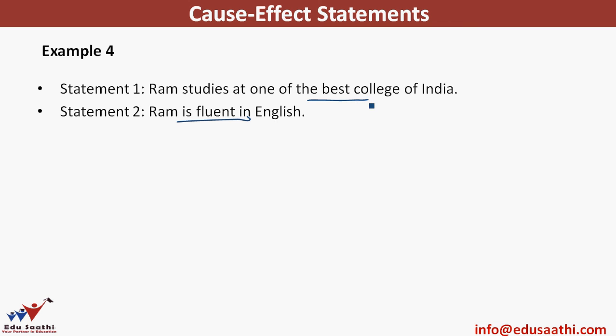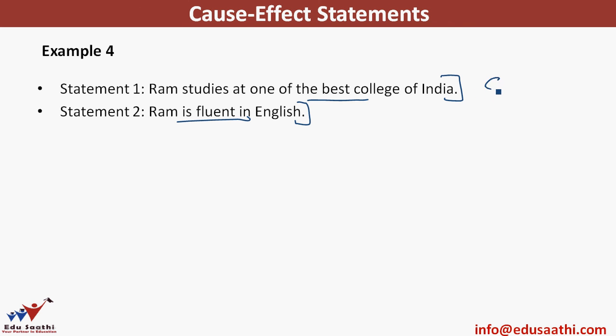Then we check another thing, whether they have a common cause or not. This is our second step. You'll find a possible cause could be Ram is hardworking. But just because you are hardworking doesn't mean you will become fluent in English, because this is a quality that you have and this is an achievement that you have got. So we can conclude that both these statements are effects of independent causes.